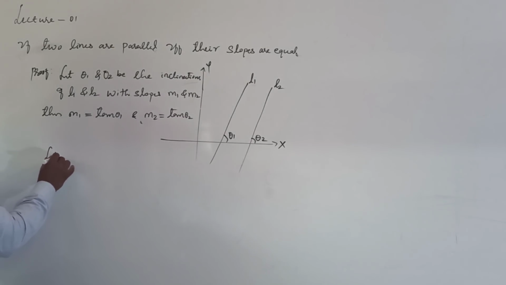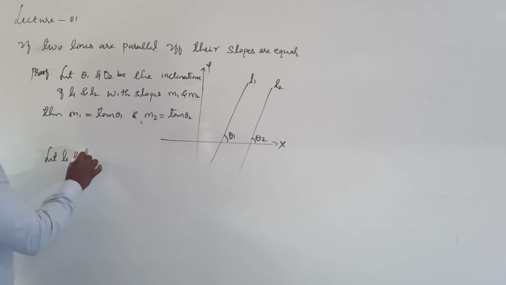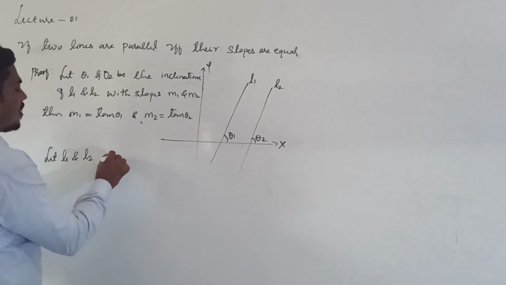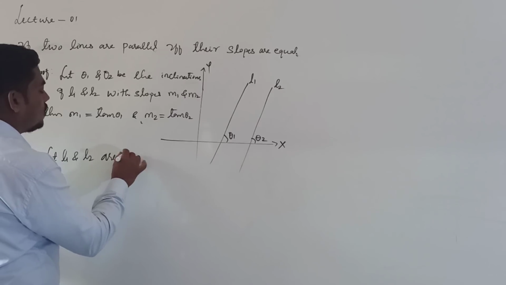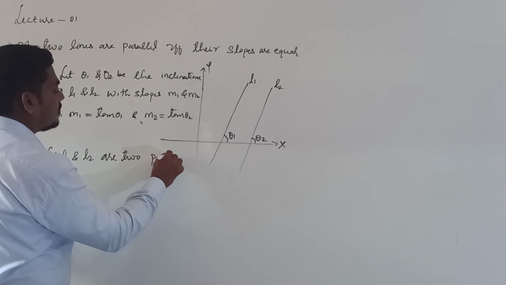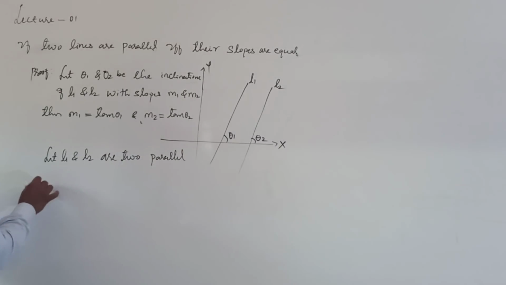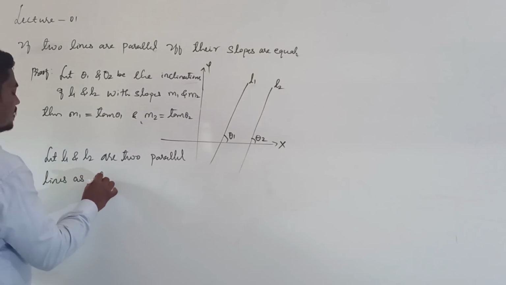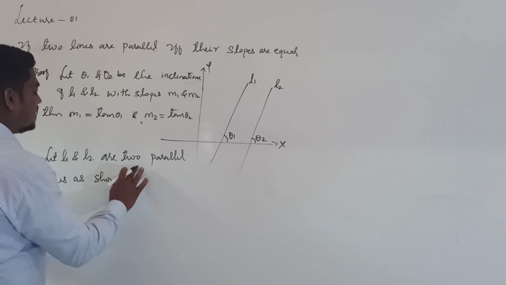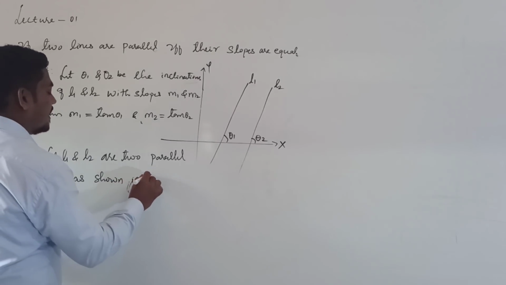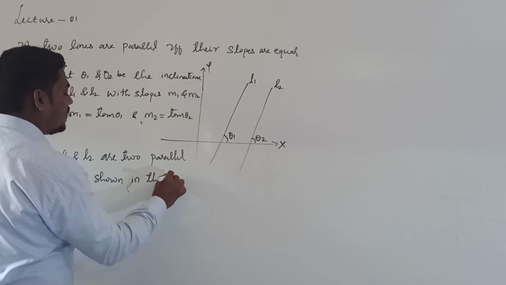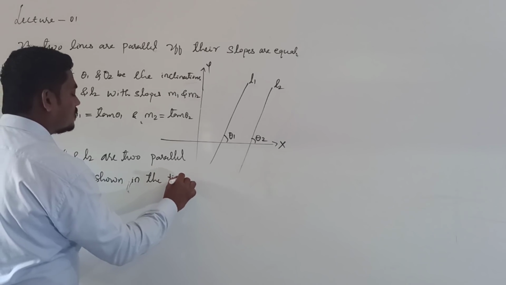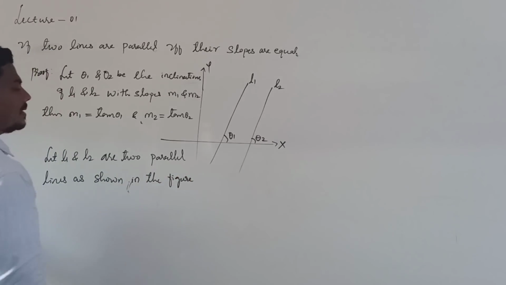Let L1 and L2 be two parallel lines as shown in the figure, right?